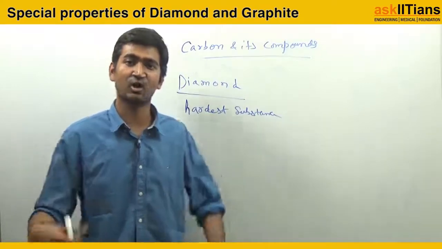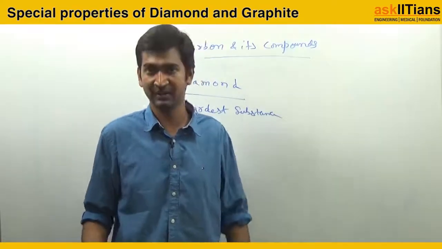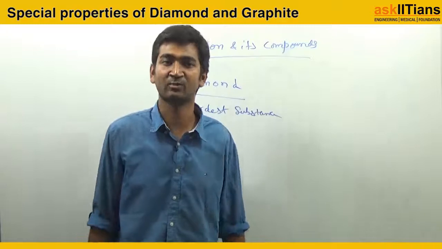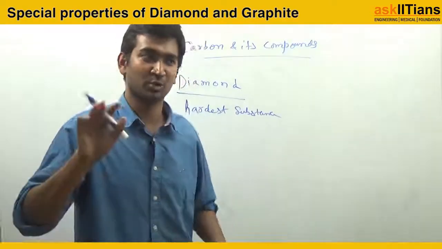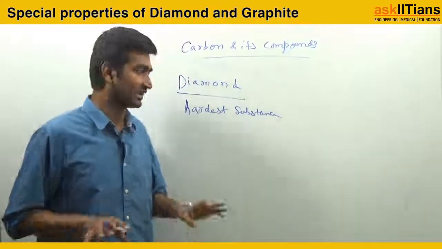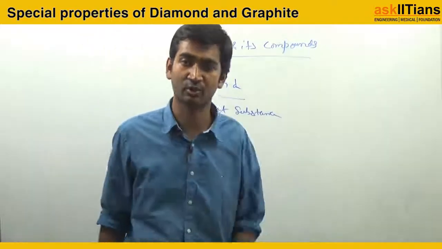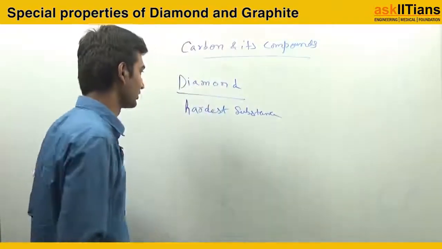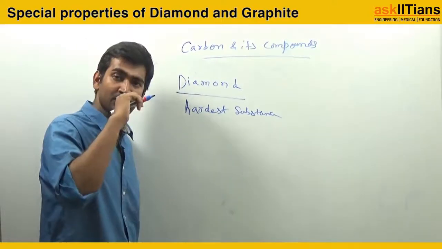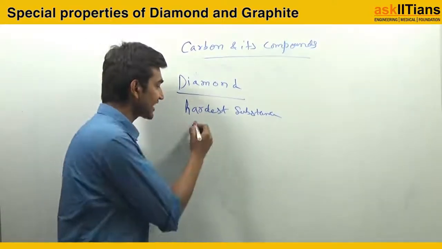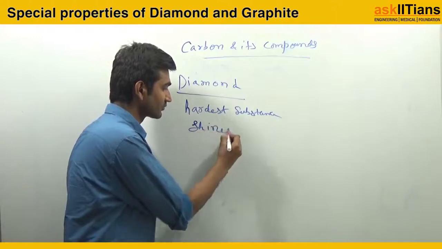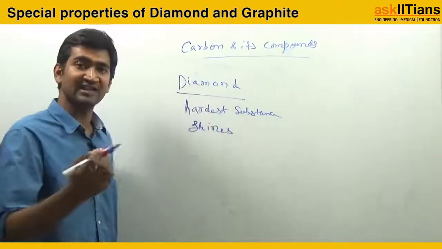The scientists, the researchers, they are trying to find it out, but अभी तक उनको कुछ मिला नहीं है. So till date, diamond is the hardest substance known. Then the next property is it shines a lot.